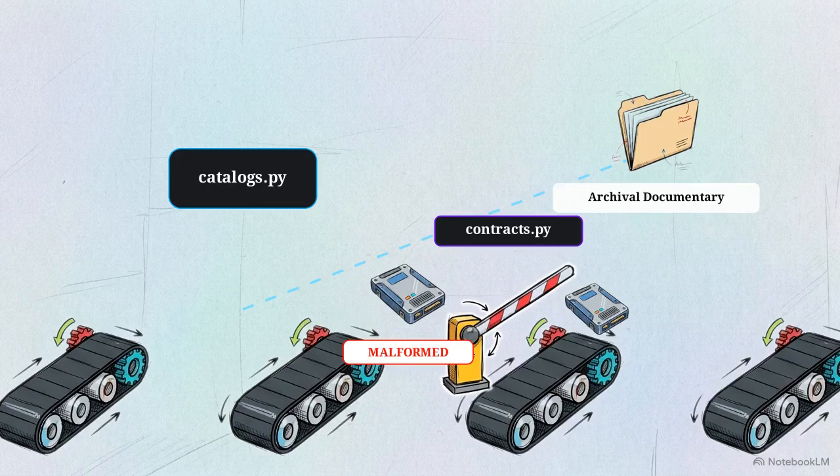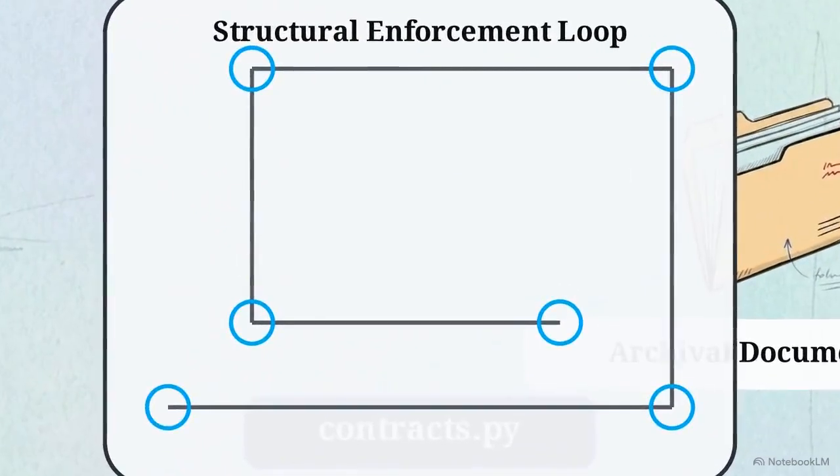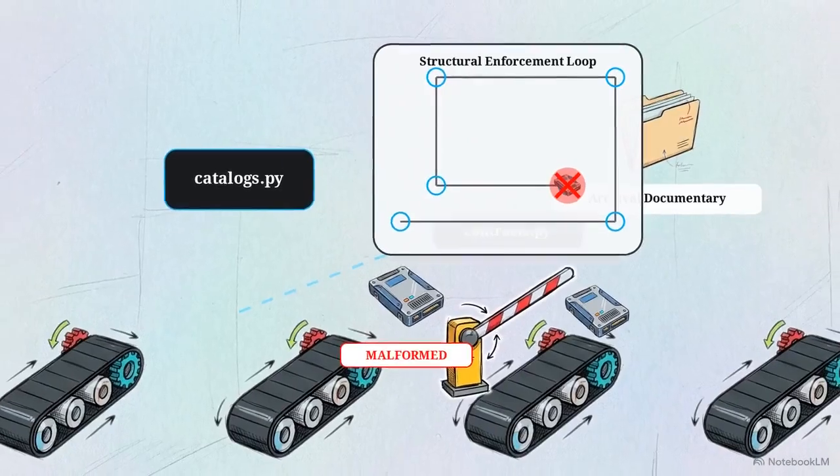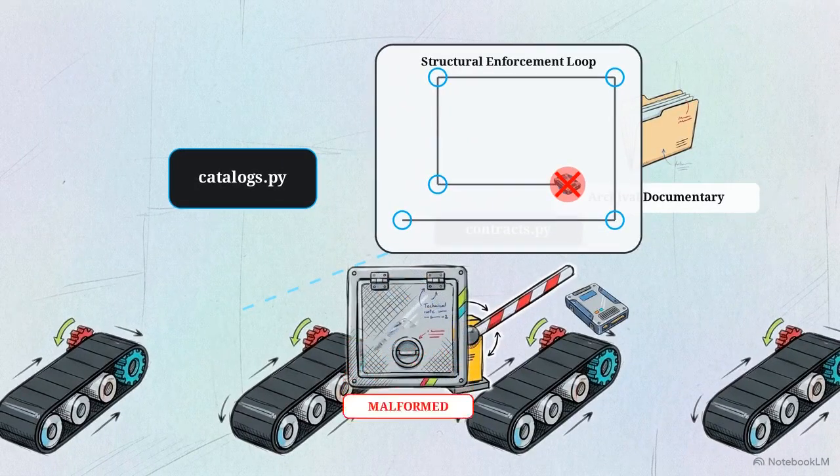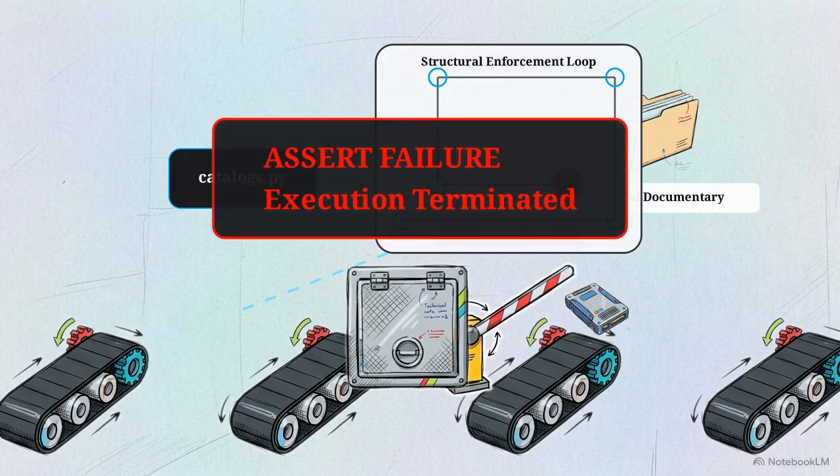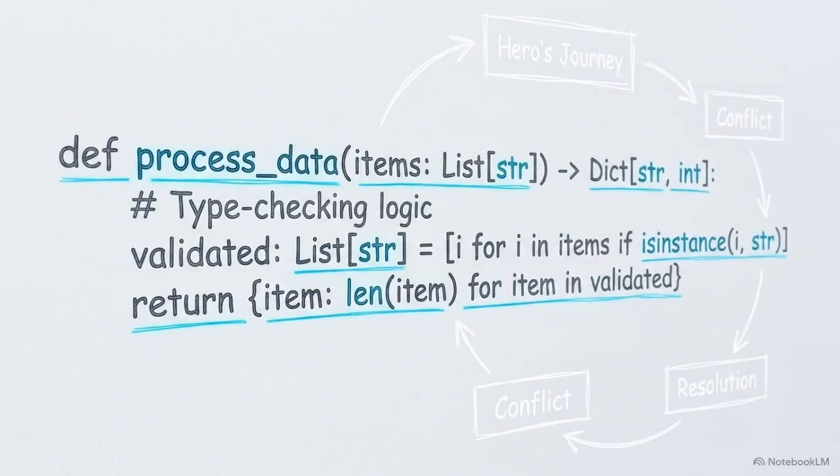This logic tree shows what happens when contracts.py intercepts a malformed input payload. We can track the payload as it fails the rigorous structural enforcement loops. The system immediately rejects the data, triggering an assert failure before any execution logic begins. Implementing strict data type validation replaces any need for the code to understand the context of the prompts.